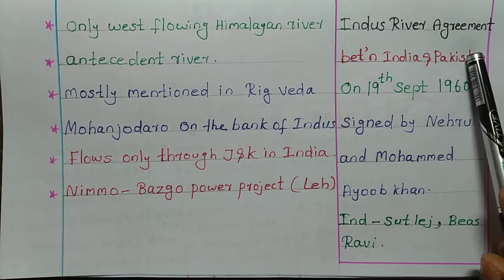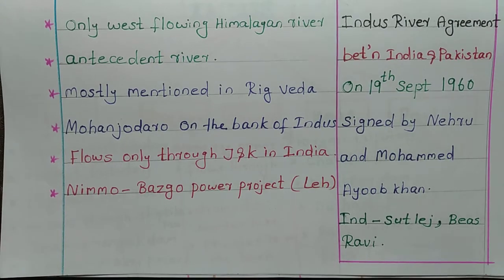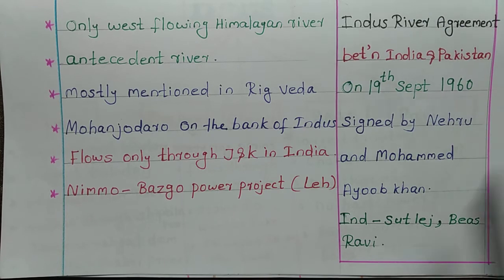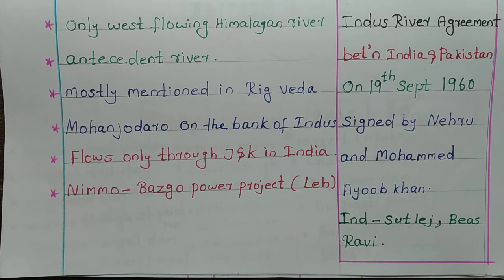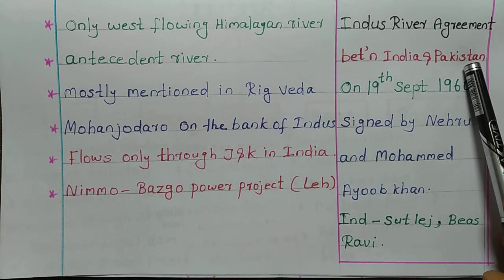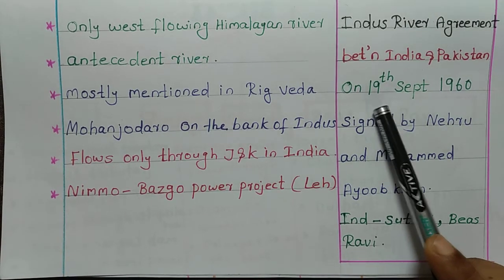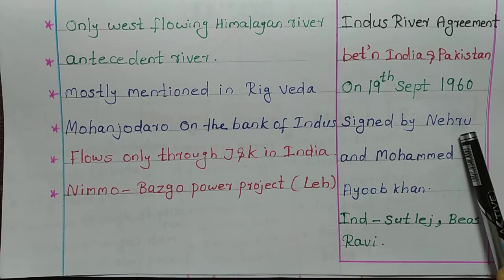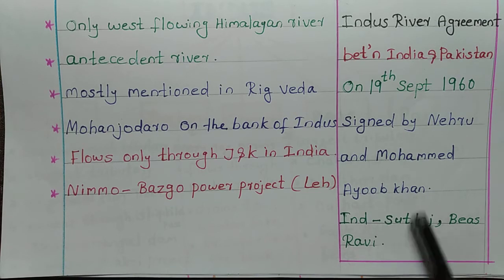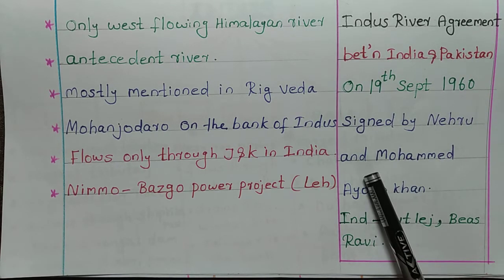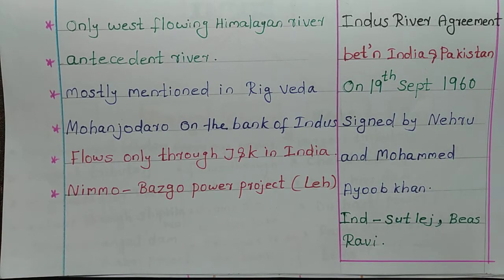The Indus River Agreement was between India and Pakistan, and it was signed on 19th September 1960, by Jawaharlal Nehru and Muhammad Ayub Khan.